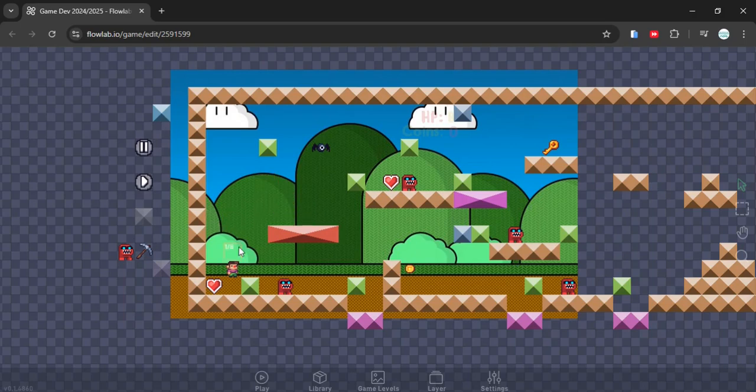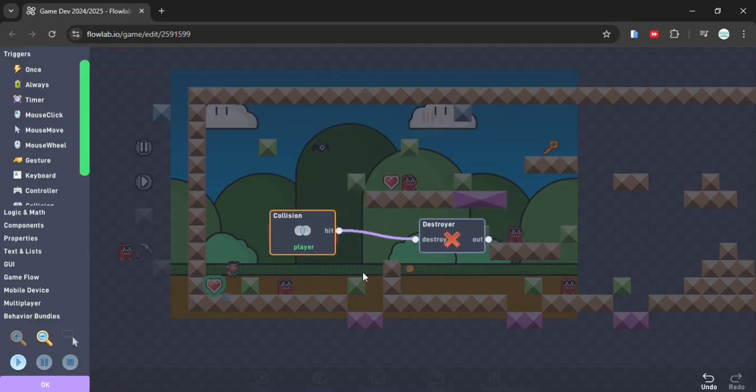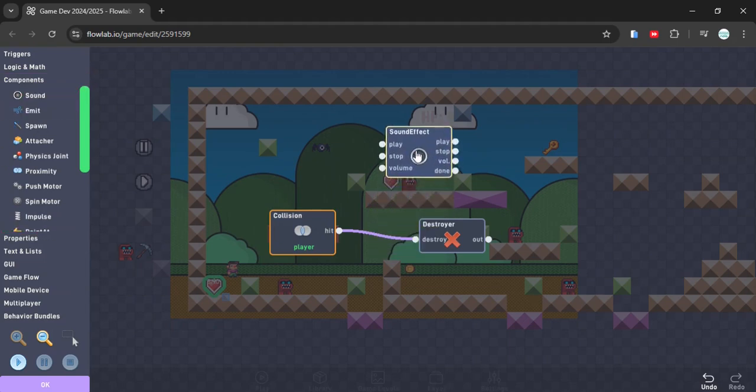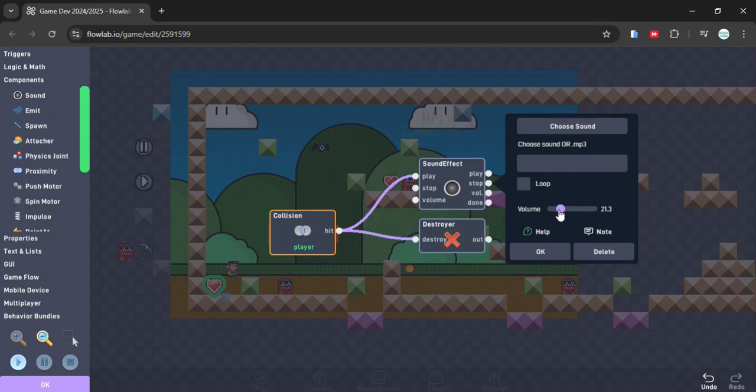Okay, and next we'll add the sound effect if we collect the coins and collect the heart. Okay, first the heart. Okay, you can edit the heart behaviors. Okay, this is the trigger, and then add the sound effect here. Okay, then put it here. Okay, and be careful about the high sound, high volume.